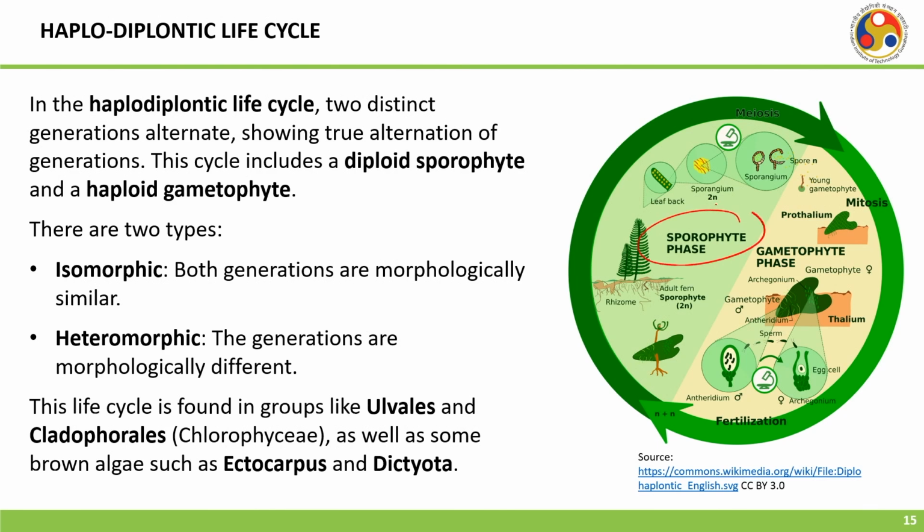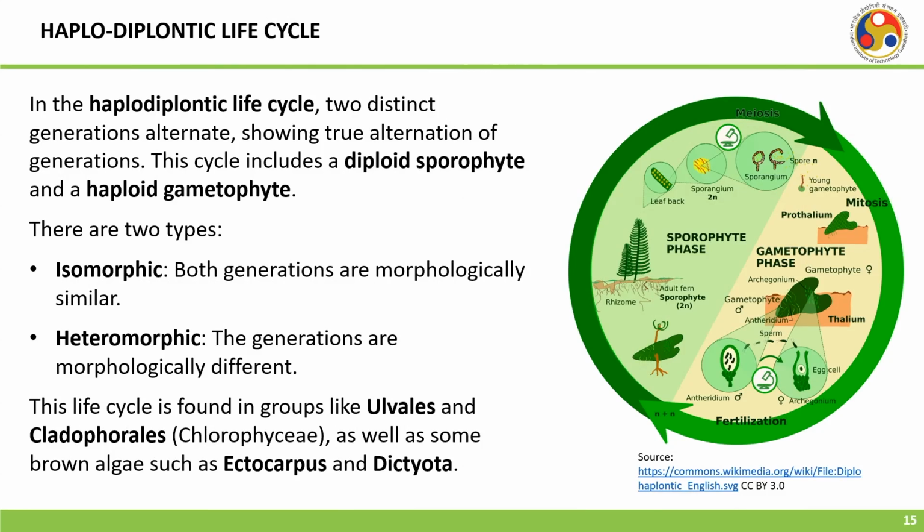So, this is the sporophyte phase and this is the gametophyte phase. There are two types. Isomorphic: both generations are morphologically similar, and we cannot separate out the sporophytes from the gametophytes. And then there is the heteromorphic, where the generations are morphologically distinct or different. This life cycle is found in groups like Ulvales, Cladophorales, as well as Ectocarpus and Dictyota.